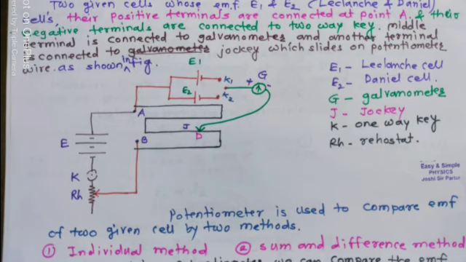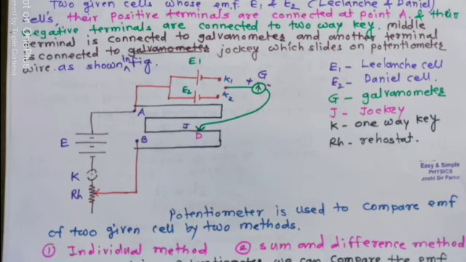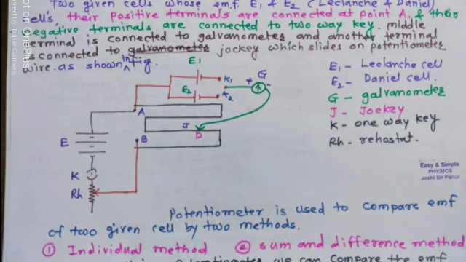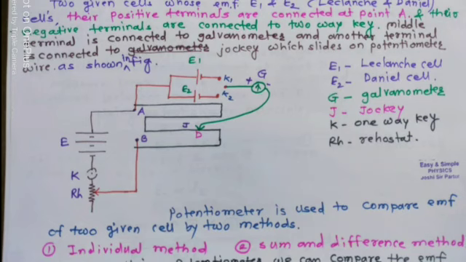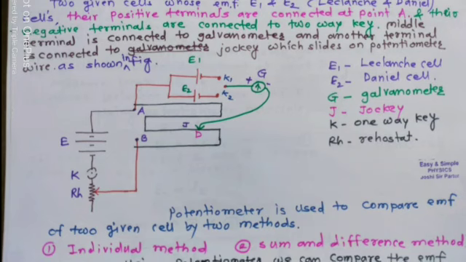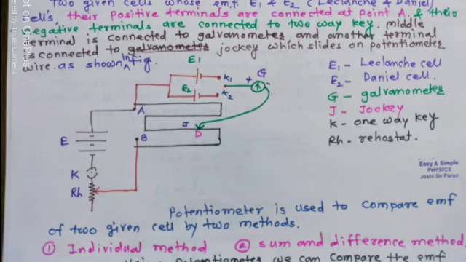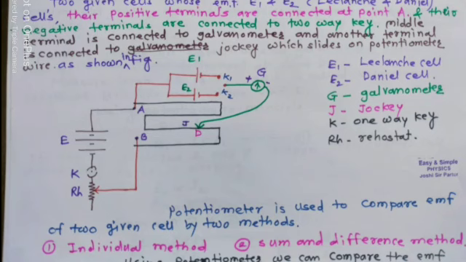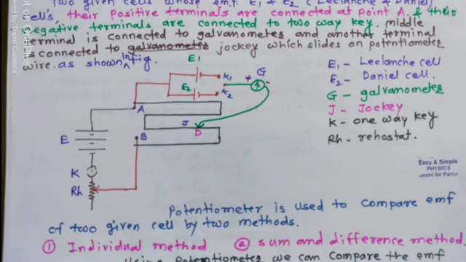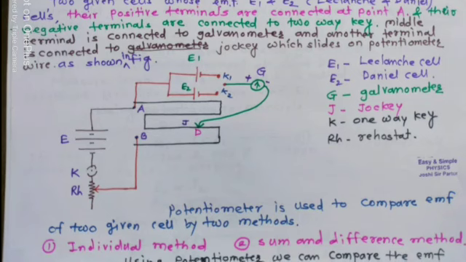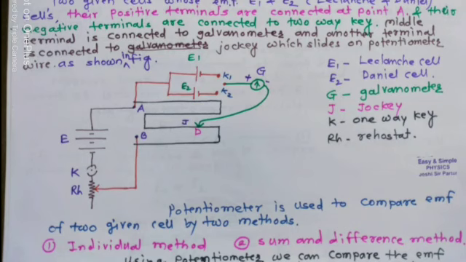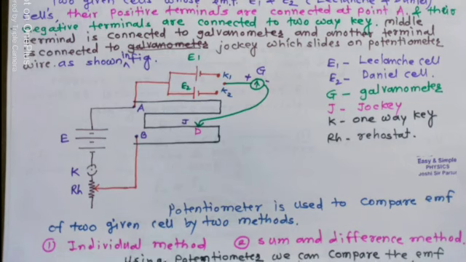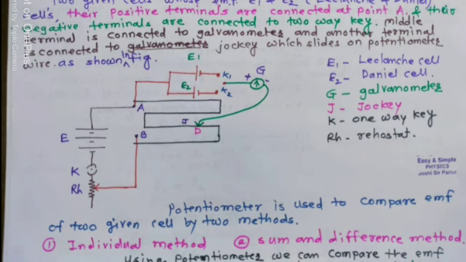Consider the two given cells whose EMF is E1 and E2, meaning Leclanché cell and Daniell cell. Their positive terminals are connected at point A and negative terminals are connected to a two-way key.